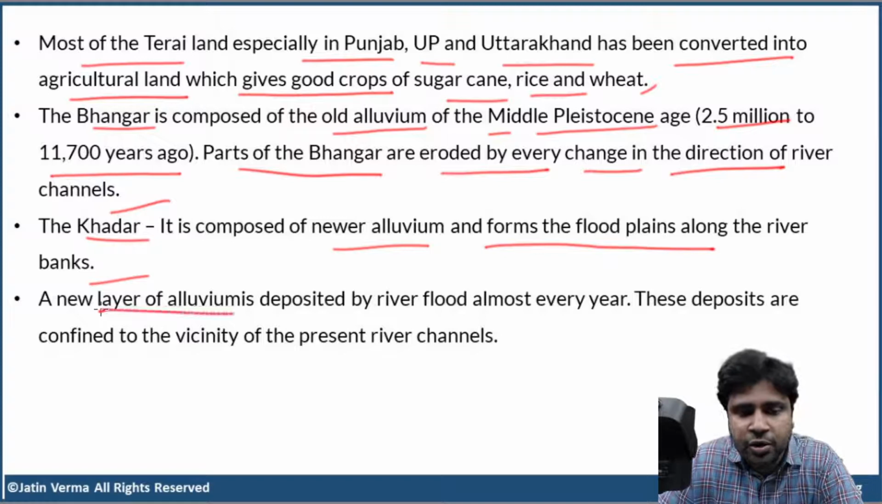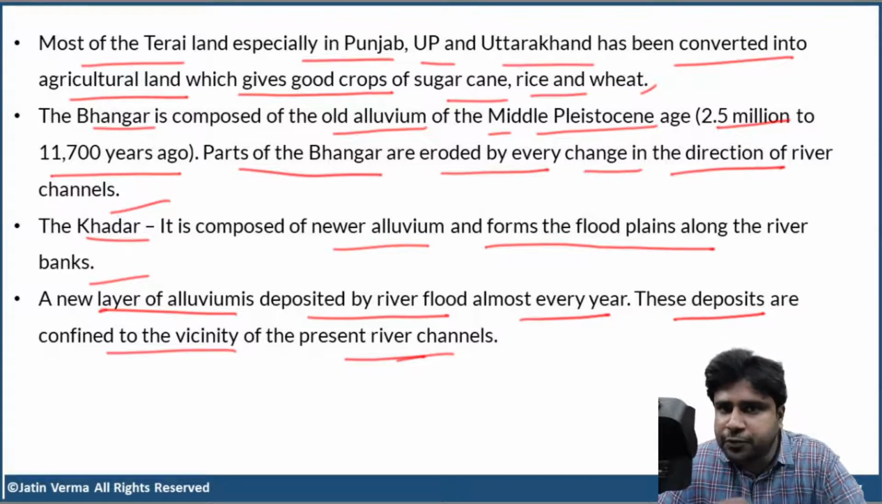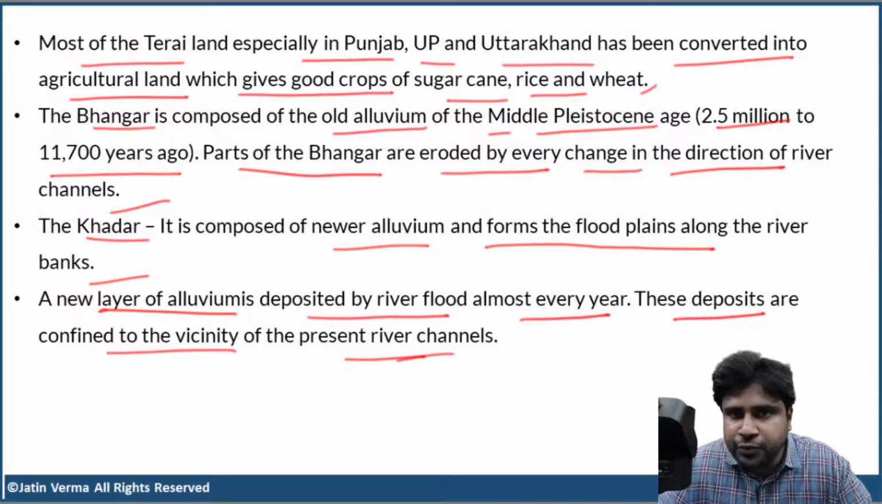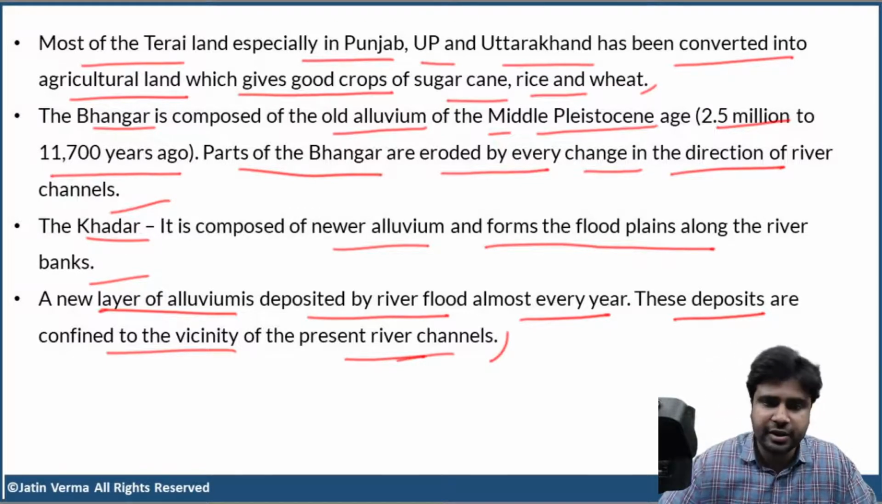So Khadar is composed of new alluvium and forms the floodplains along the river banks. A new layer of alluvium is deposited by river floods almost every year. These deposits are confined to the vicinity of the present river channels, the surrounding areas, the areas that are close to the present river channels. Clear, right?